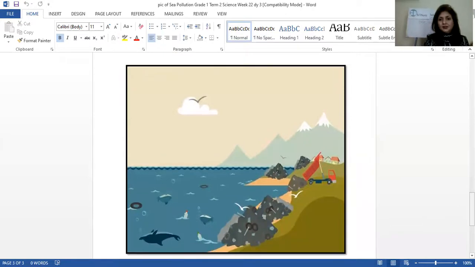Now let's see another picture. Here, what do you see? You can see a truck over here dumping all the garbage at the corner of the sea, right? And how this is going inside the water. And you can see this is a used bottle. These are bottles, and all these things are there in the water. So what happens to the animals, the sea animals, the fish, the sharks? If they are going to eat them, it's going to harm them.